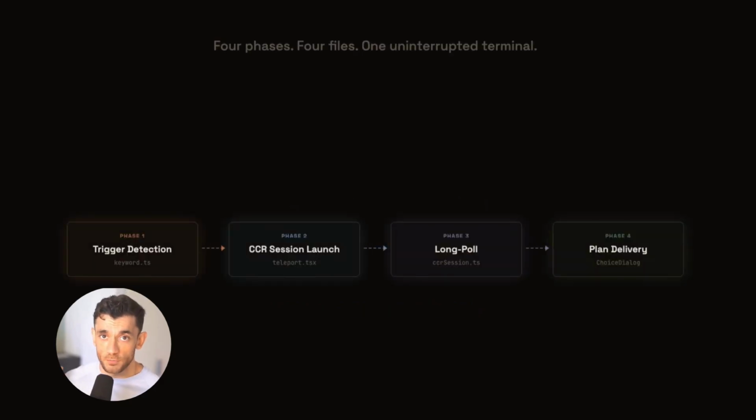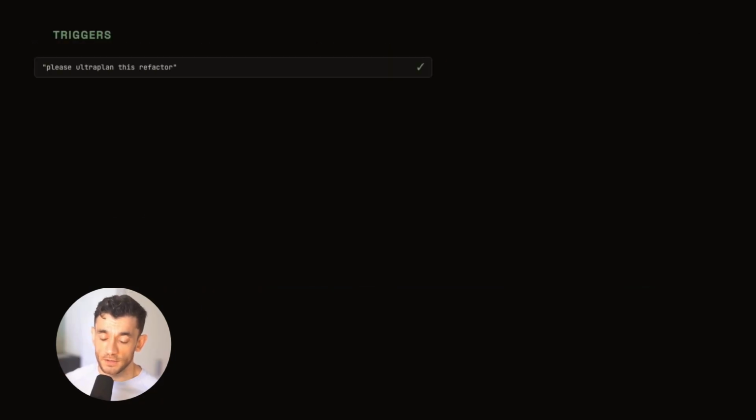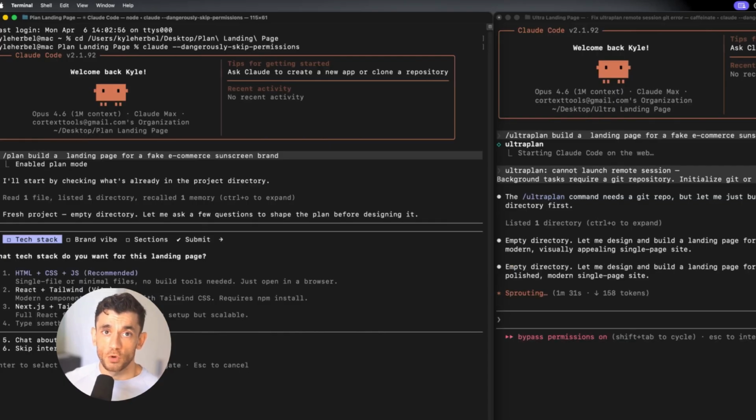Claude Code just got a serious upgrade. And if you're building anything with AI right now, you need to know about this. Anthropic released something called Ultra Plan. It's a new cloud-based planning mode inside Claude Code. And it is not just a small tweak. This changes the whole workflow.